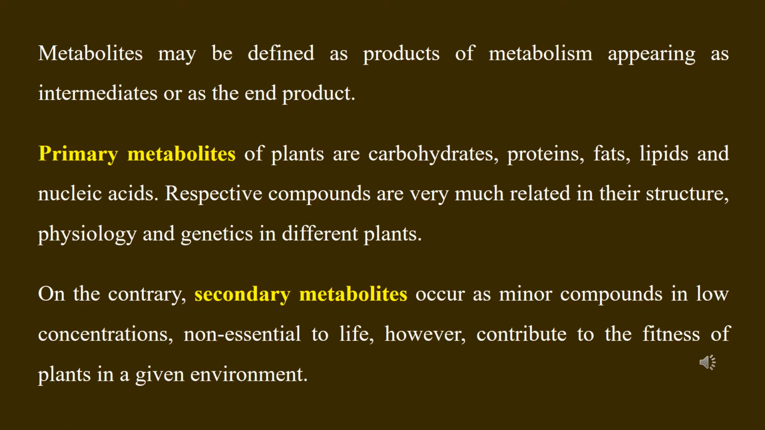Metabolites are products of metabolism. They may be of two different types. Primary metabolites of plants are carbohydrates, proteins, fats, lipids, and nucleic acids. Whereas secondary metabolites are some minor compounds of low concentrations, of low molecular weight, and non-essential to life, but they contribute to the fitness of plants.